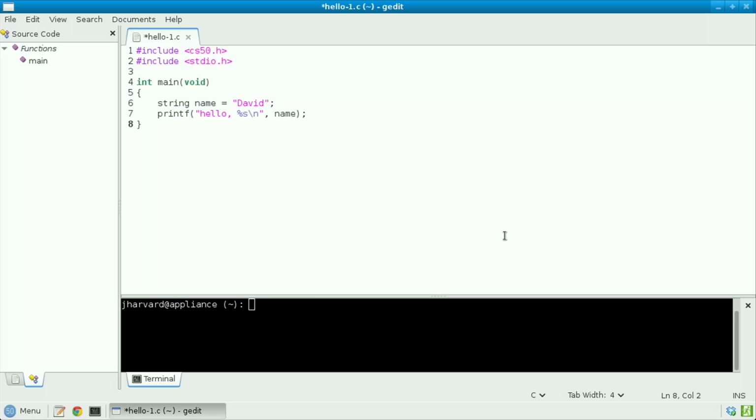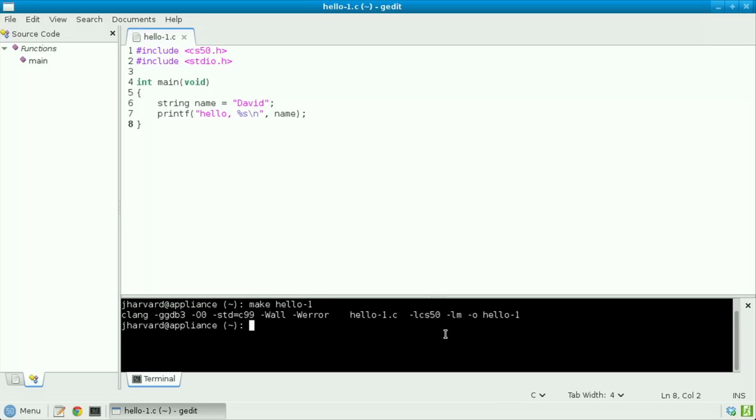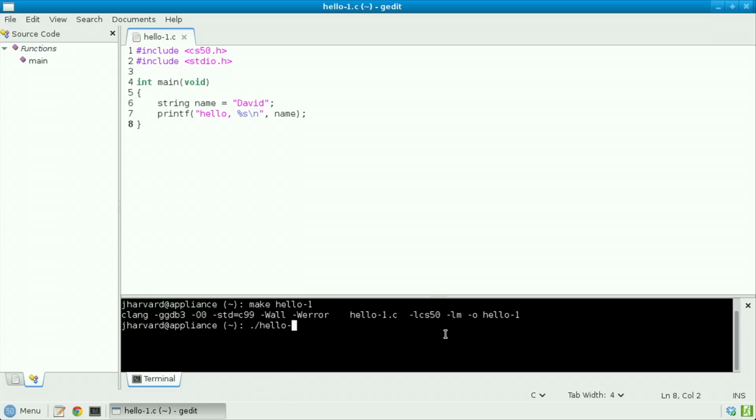Let's recompile my program after saving the changes. Make hello-1, enter, much better. Now I have a blinking prompt at which I can type ./hello-1, and voila, hello, David.